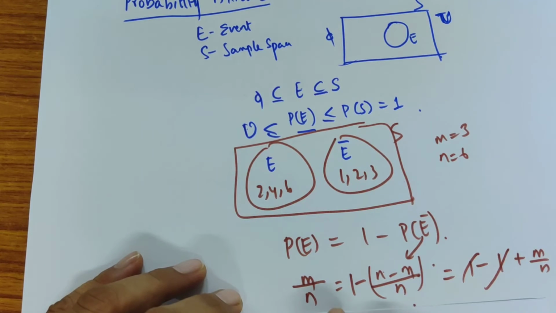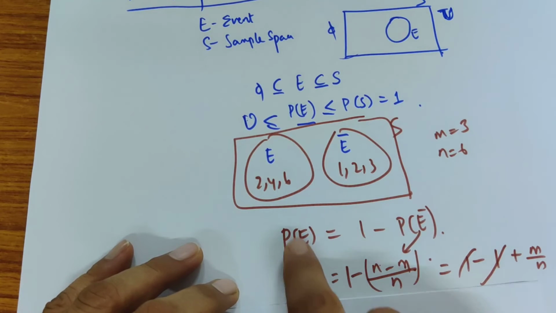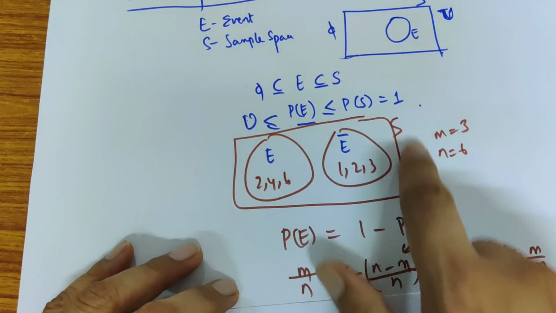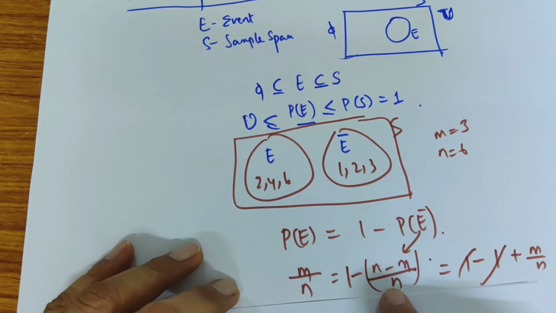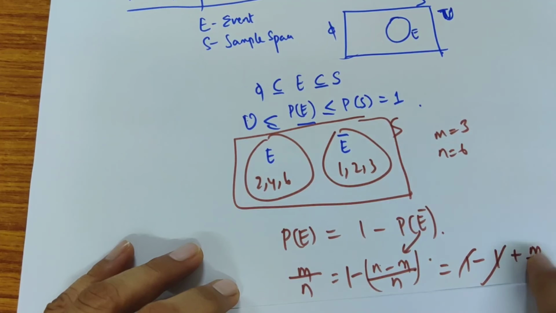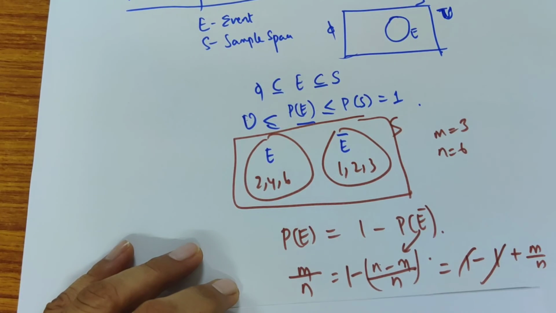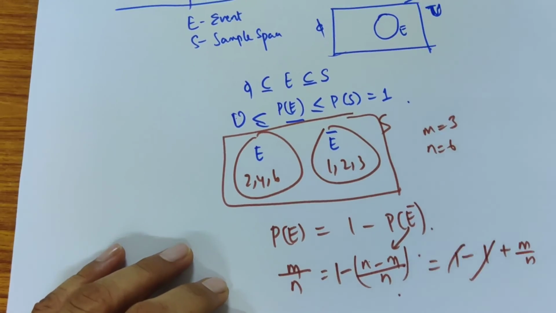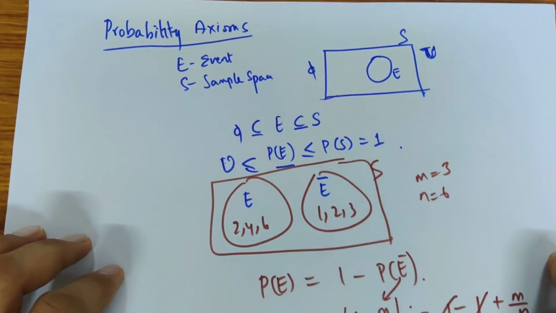Sorry, I should repeat that, it was out of the screen. M by N is the probability of E. The probability of E prime is N, the total number, minus that M, N minus M by N. So 1 minus that, N by N becomes 1. This was a positive number, it becomes a negative number. This was a negative number, it becomes a positive number. You get M by N. That's it. So these are the important basic axioms of probability.